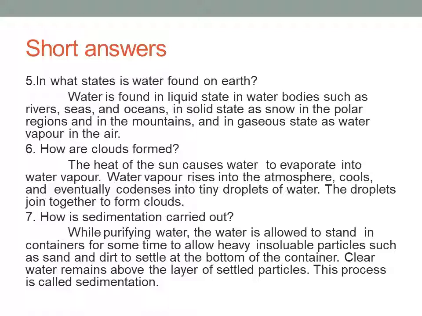And then sixth question, how are clouds formed? So when the evaporation process takes place, the water is evaporated in the form of water vapor. So when the water vapor rises in the atmosphere, it cools and condenses into tiny droplets of water. So these droplets, they will form the clouds.